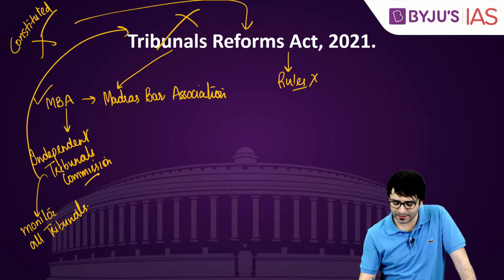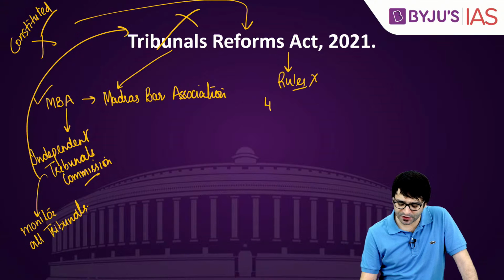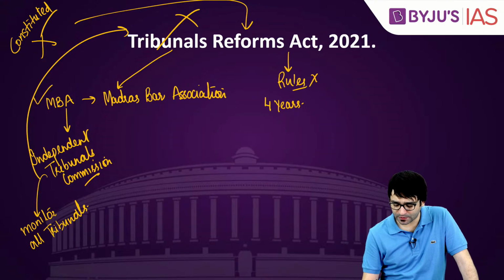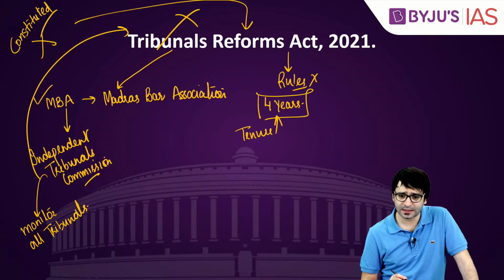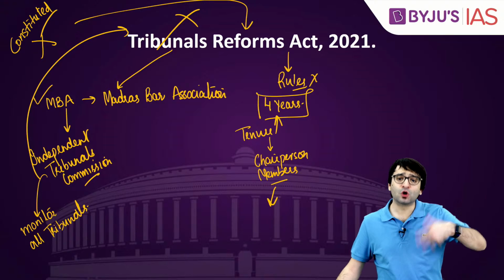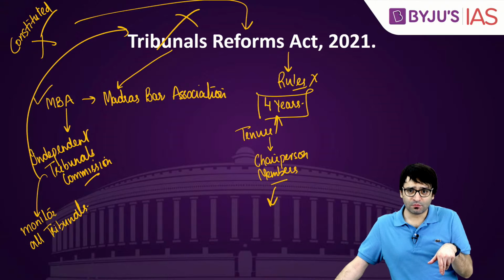These rules basically said that the term of members of the tribunal should be 4 years, and that most of the chairperson and the members would be appointed by the executive.